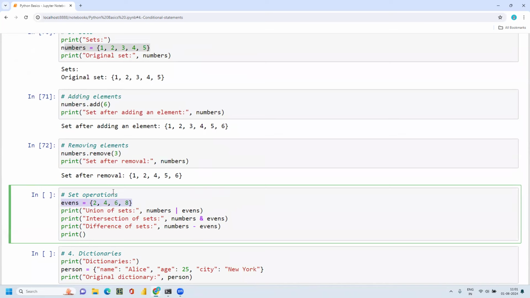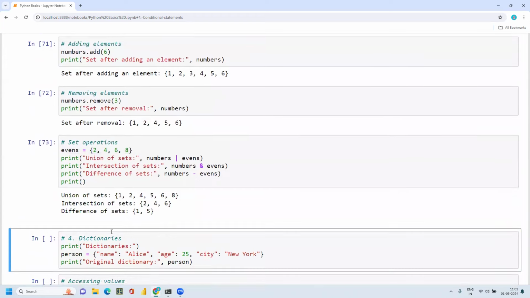And intersection means the common elements. Here 1, 2, 3, 4, 5, and 2, 4, 6, 8. The common elements are 2 and 4. And then the difference of the sets, which is the difference between the two sets. Let me run this so we can explain clearly.